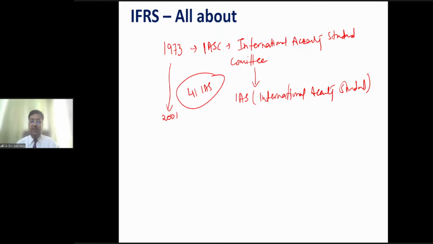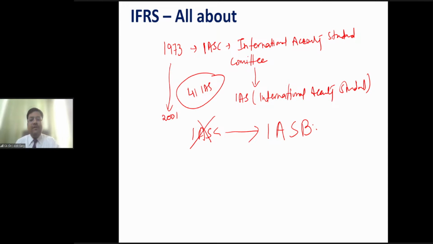So the founding members decided to restructure, and in 2001 they dissolved the International Accounting Standard Committee and formed a new board known as the International Accounting Standard Board, IASB. As of now, this board prevails.